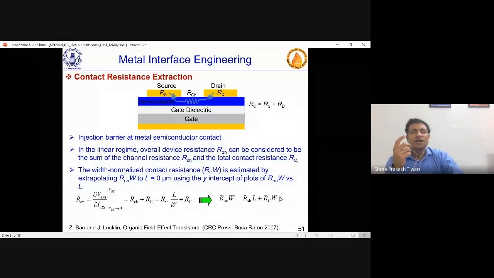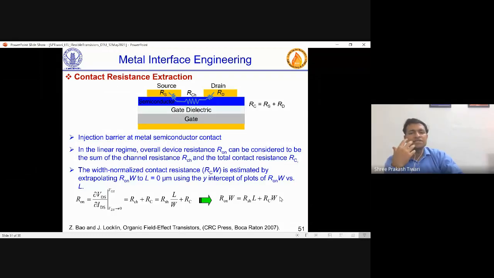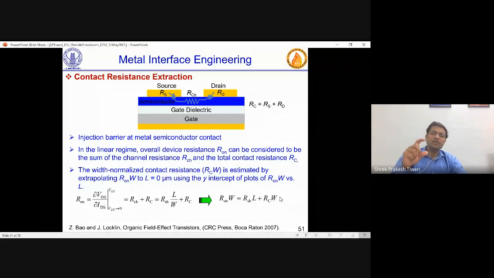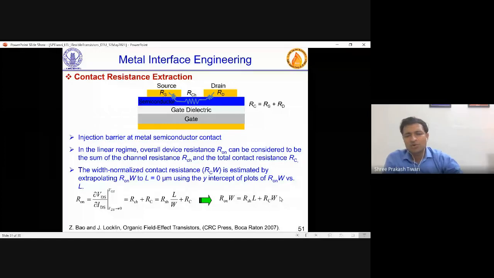And in these types of semiconductors where you are not sure about thickness, there is an additional term which comes into the picture, which is sheet resistance. So you could have written Ron is rho L by A plus RC. Now L by A, you write L by W into T. W is width and T is thickness. So that will be the cross section of this semiconductor channel. Now when T has come out and you are not sure, rho by T is something called sheet resistance. So rho by T into L by W, which is RSH into L by W, plus RC.